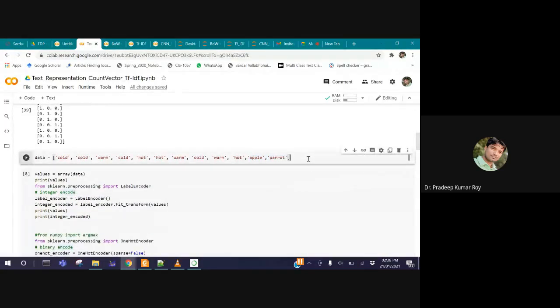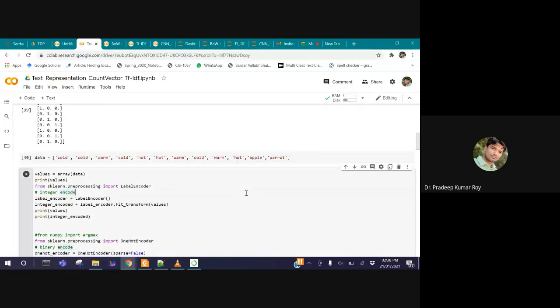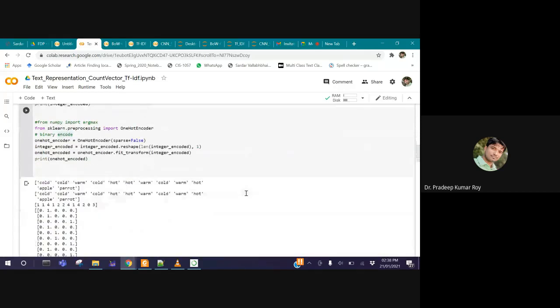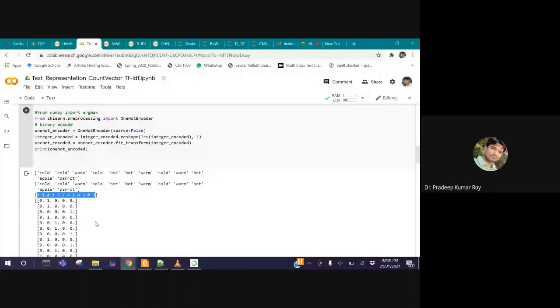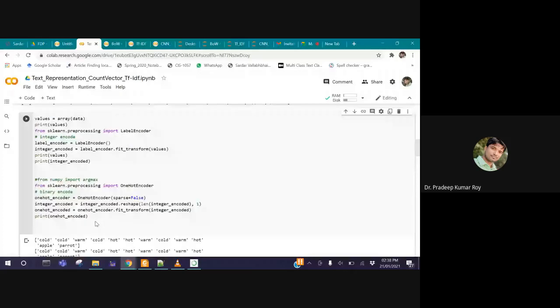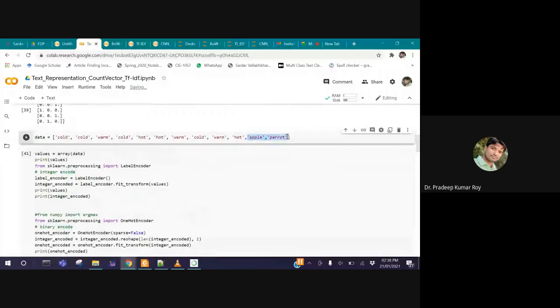I am just running this block, and we will see what output we get. This time, how many are encoded? Total 0, 1, 2, 3, and 4. Earlier we had 0, 1, 2, but two different words were added just now: apple and parrot. As I said, they assign the integer value based on alphabetical order. They are not using any random order.